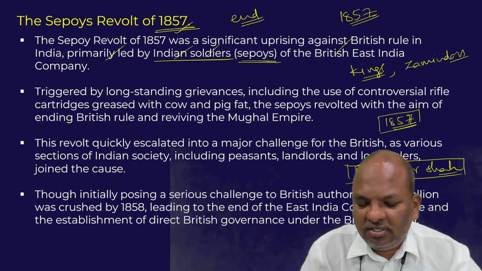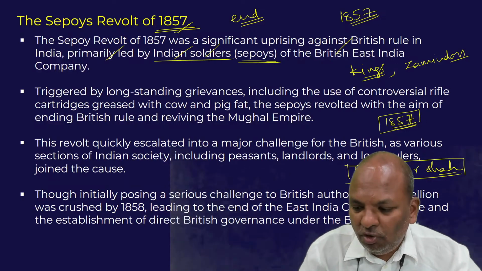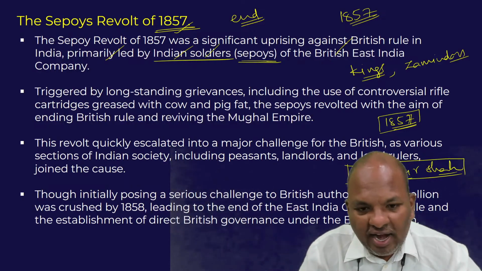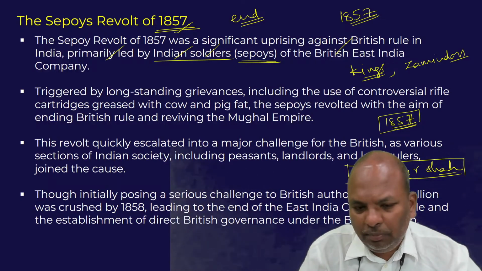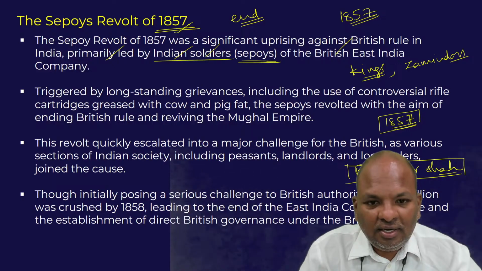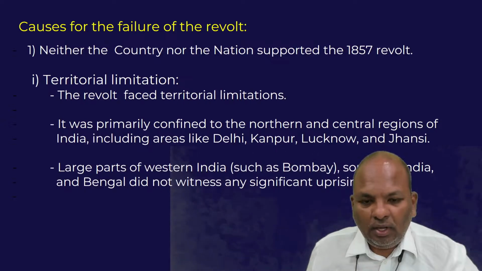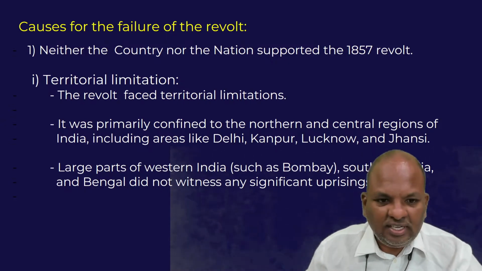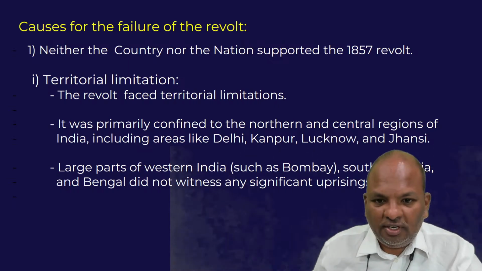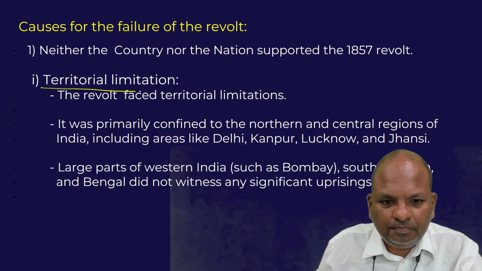The whole point is, this 1857 revolt was a failed attempt. This revolt began with the objective of ending the British rule, but it did not happen that way. So let us take a look at the various reasons for the failure of the 1857 revolt. The first reason is that this revolt suffered from territorial limitations.